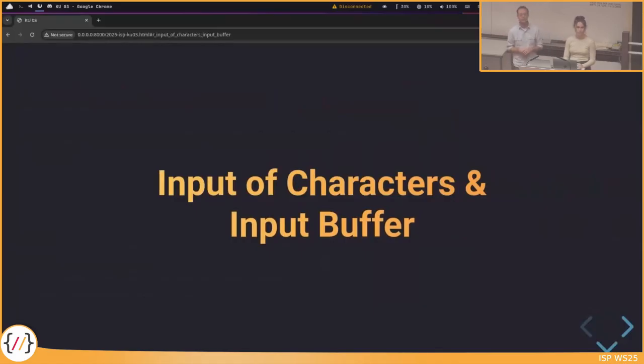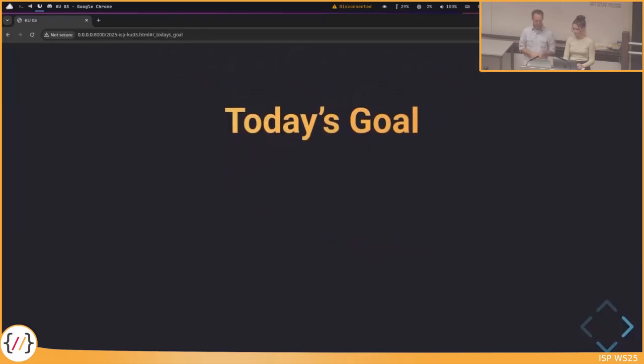So in assignment 1, you will mostly deal with the input of integers. And today we will talk about the input of characters and also discuss the input buffer a bit. But let's see what this is. And today we will discuss these topics by implementing a rather large program for a practical session.